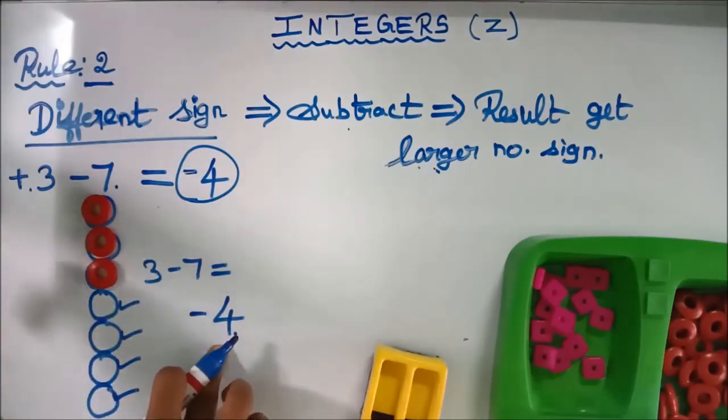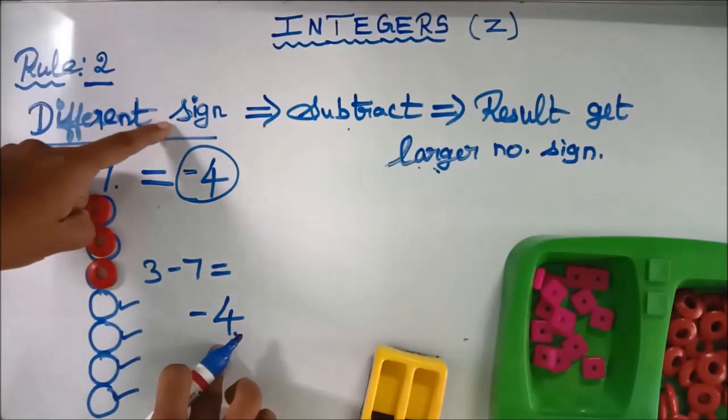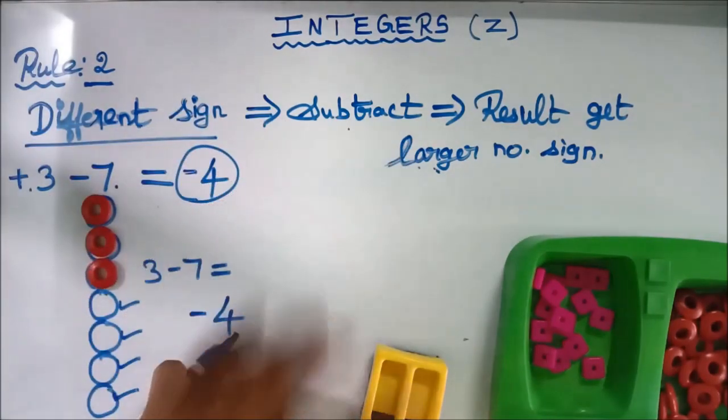I hope you have understood the concept: different symbol means subtract and the result gets the larger number's sign. Thank you.